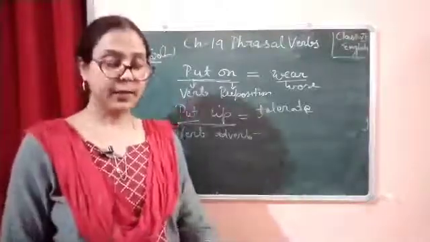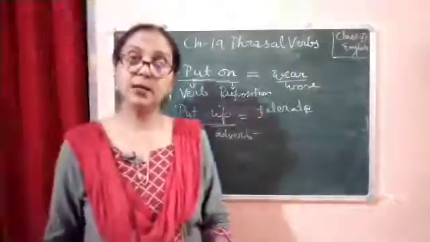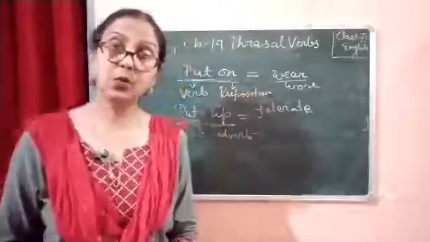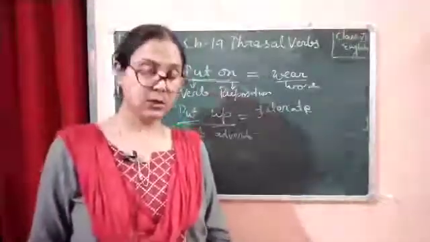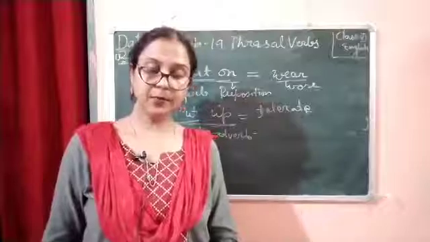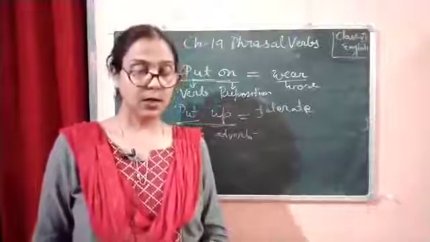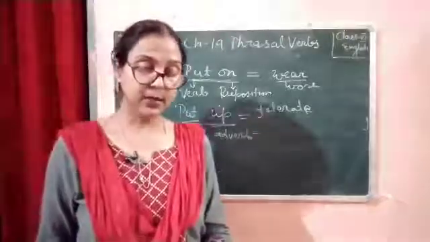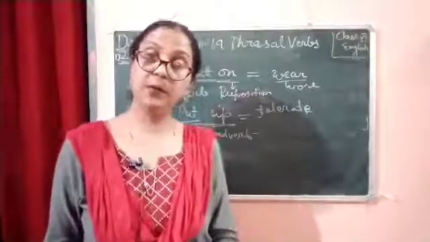So children, before starting the exercises, I would like to read some examples, which are given in your book also. This is your chapter number 19 and page number 110. You just turn over the page and examples are given. Look up the synonyms of given words in the thesaurus. And the meaning of look up is find. And in the second sentence, if you just see in your book, Rita refused to put up with her brother's rude behavior. It means tolerate.